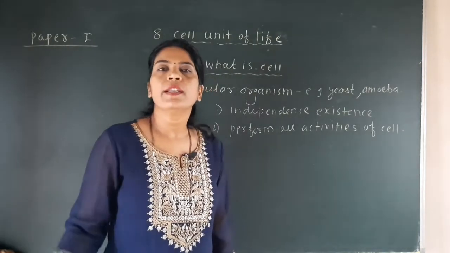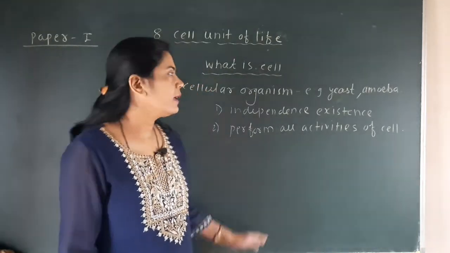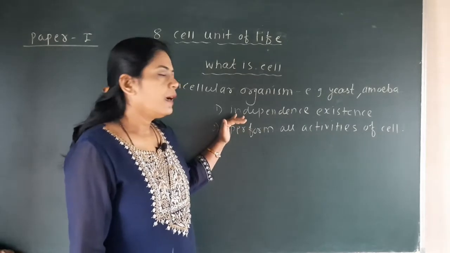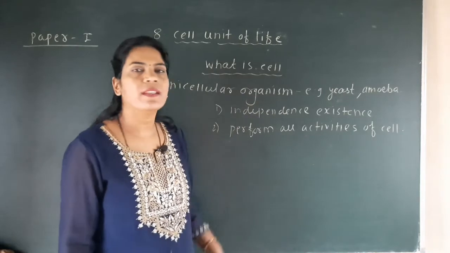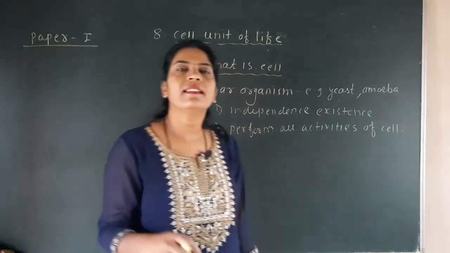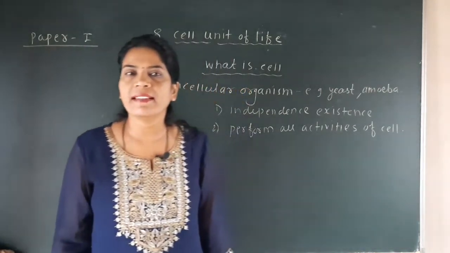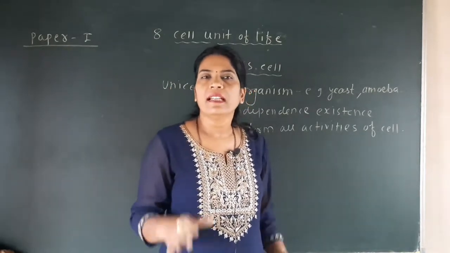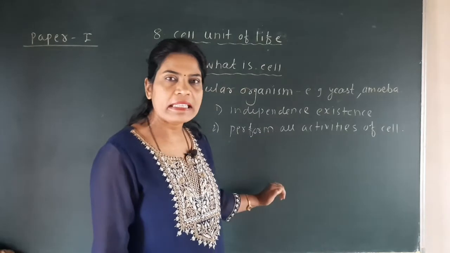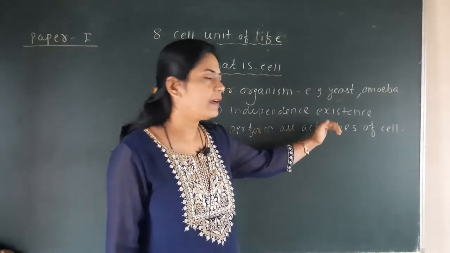That's why they have a complex structure. But these unicellular organisms, even though their body is made up of a single cell, by this single cell have an independent existence, meaning they do not depend on other organisms. All their life depends on that single cell, that is called independent existence.